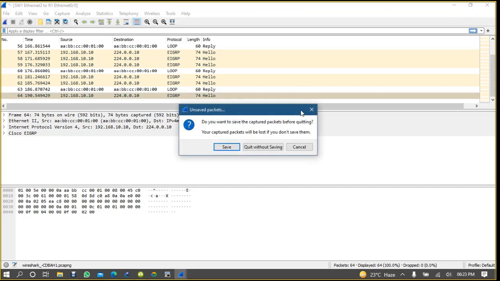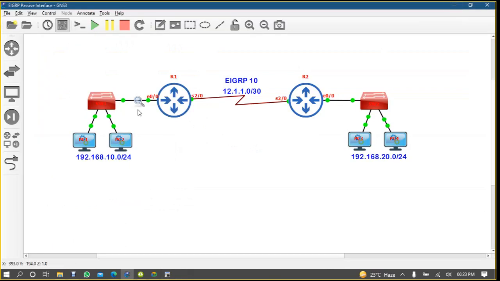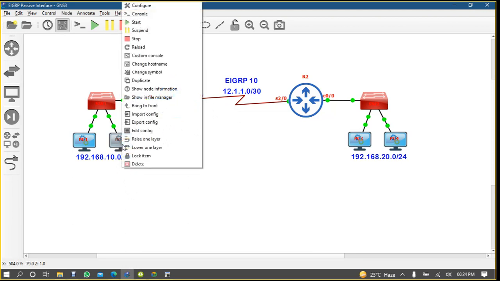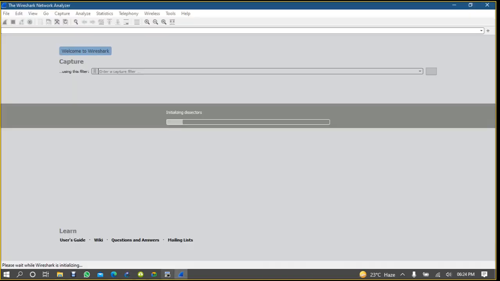Even if we are closing it, let it start.